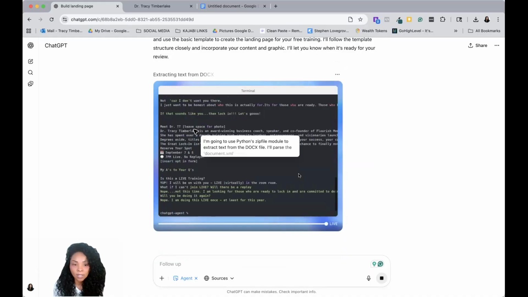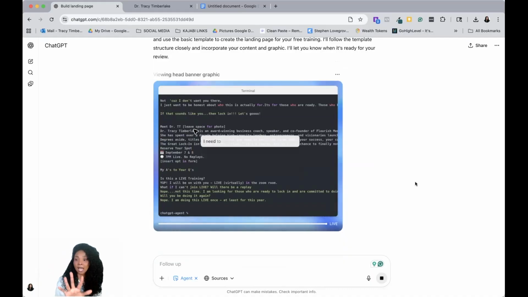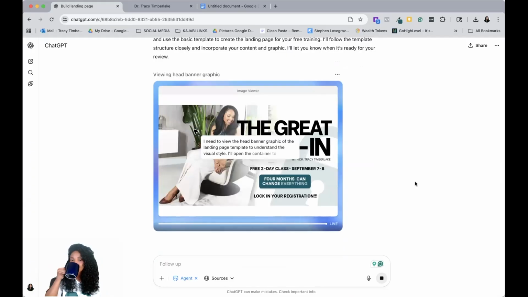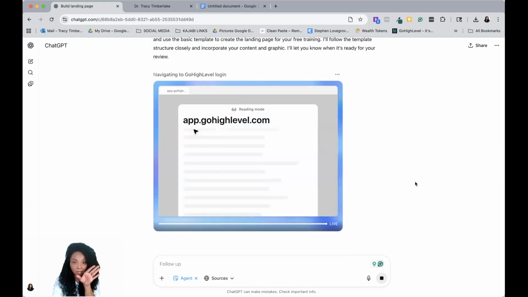And as it's doing that, it's going to take some instructions. It's going to do whatever it needs to do to get this done. I am really unfamiliar with the technicalities of this, but let's just have it do this. And here are my hands, by the way, they're in front of my face. I'm not doing anything, and it's doing all of this work on its own, which is fabulous.